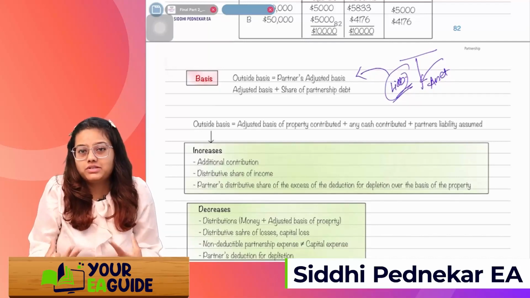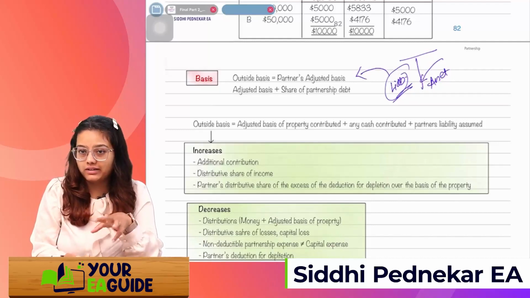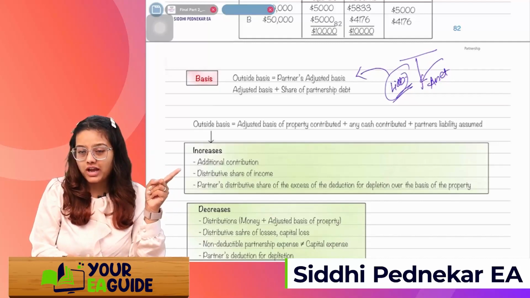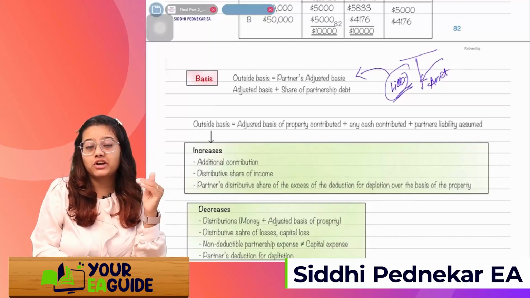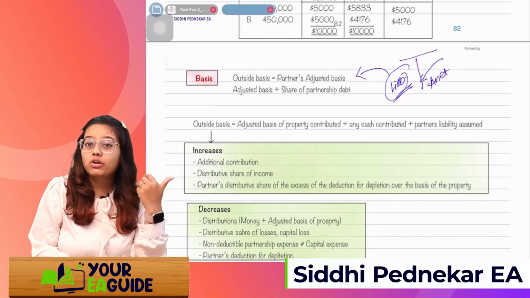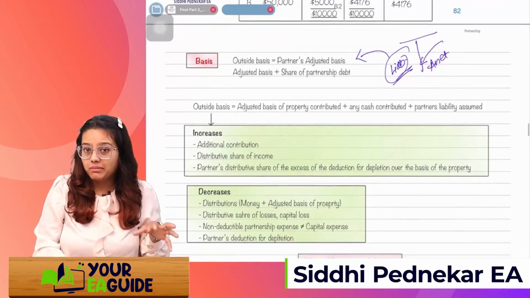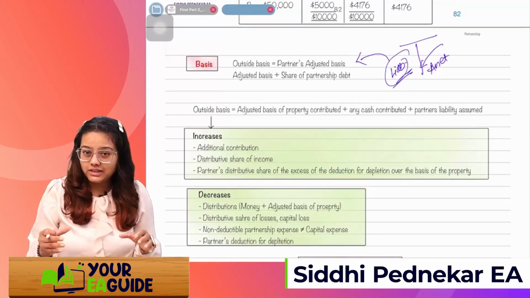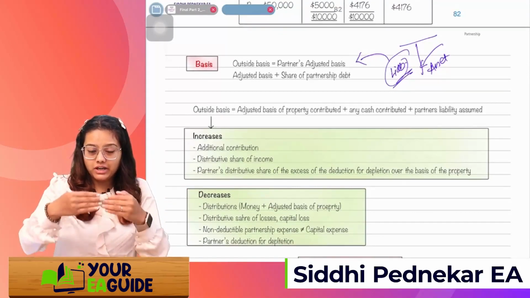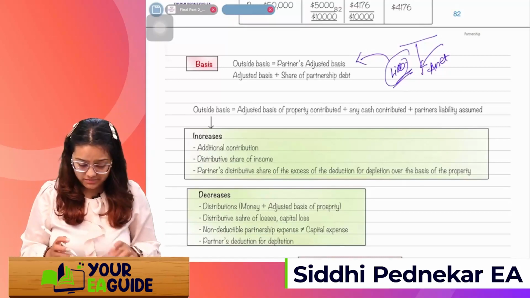Now what do you mean by adjusted basis? Now whatever the partner is contributing, in what way can the partner contribute? We had already done that. There are three things: contribution by way of cash, by way of services, and by way of property. So whatever the partner is contributing, that adjusted basis plus share of partnership debt. Now you remember, whenever the mortgage is getting transferred, we'll just add it and reduce this particular share of that partner. Remember the basis. So adding and reducing those things, doing some adjustments, and then getting to an amount, that is your adjusted basis. Now you know what is adjusted basis.